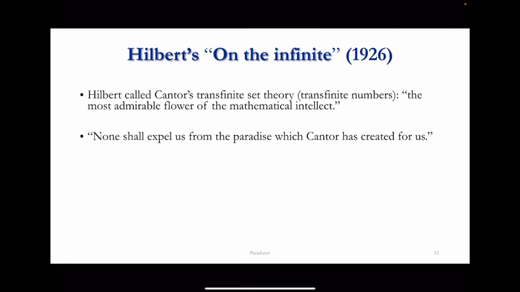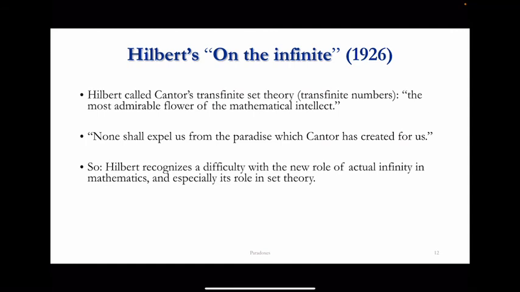And as we already saw, he also claimed that no one shall expel us from the paradise which Cantor has created for us. So we should try to keep this wonderful mathematics, but we need to make sense of this new role for actual infinity in mathematics, especially its role within set theory.